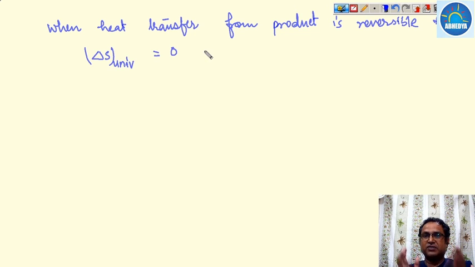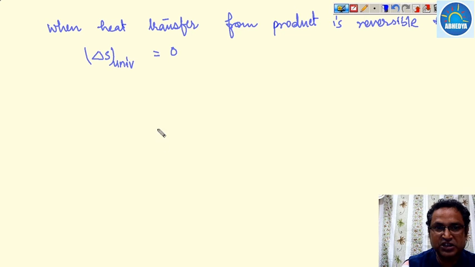Okay, when the heat transfer from the product is reversible, and obviously since heat is coming from the product to the air, and the temperature of the product is decreasing and that of the air is increasing, there is a change in entropy of the product as well as of the air. So the total entropy change of the universe we have to calculate, and it will be 0 because it is reversible.